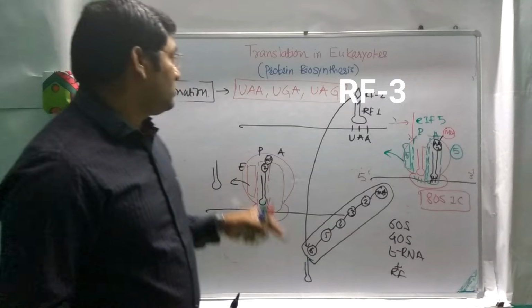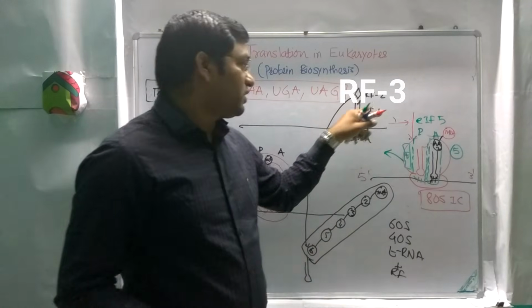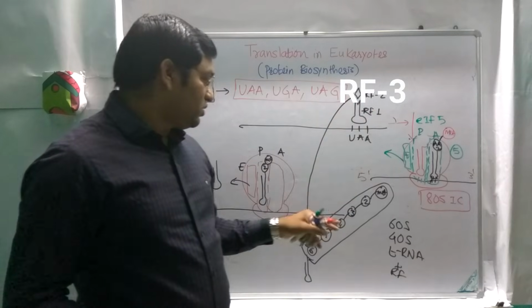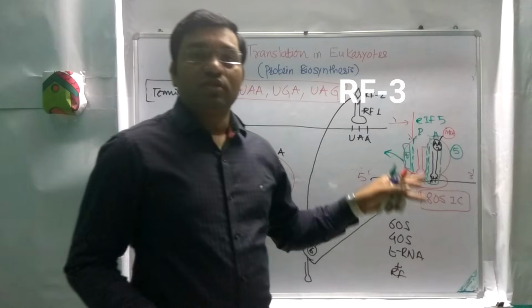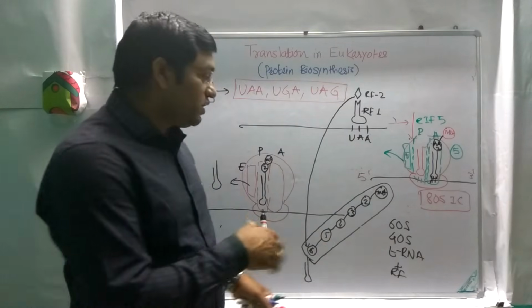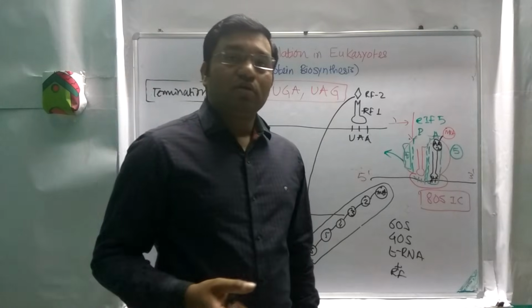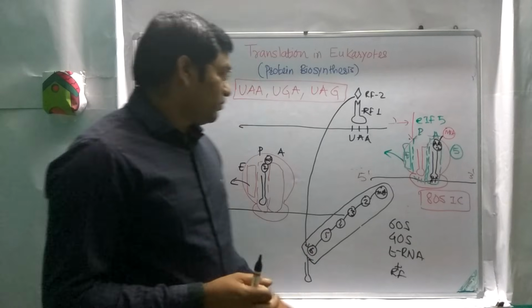And in termination, we discussed the stop codons and release factor. The release factor is structurally similar to the tRNA. It gets attached to the stop codon and stops the protein synthesis, and now the peptide will be available. This will then go for post-translational modification, and there is protein targeting.